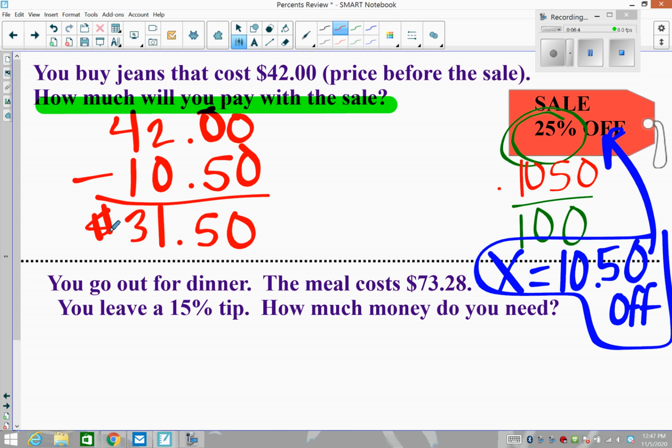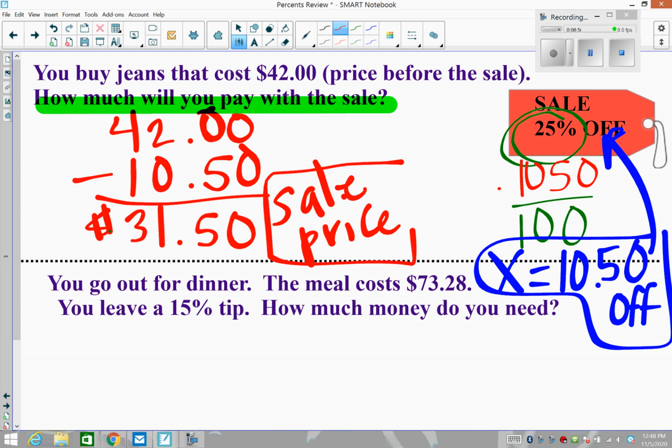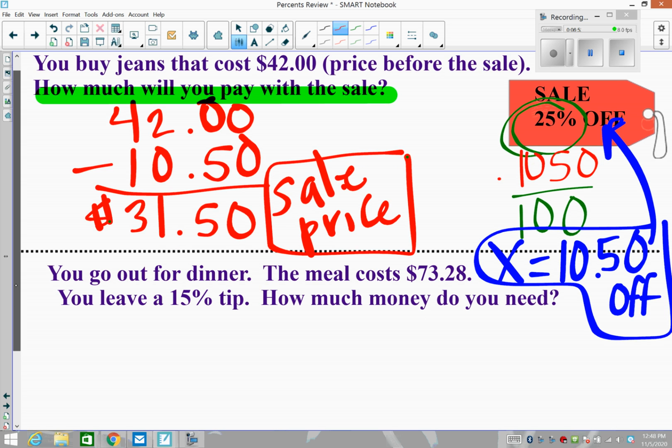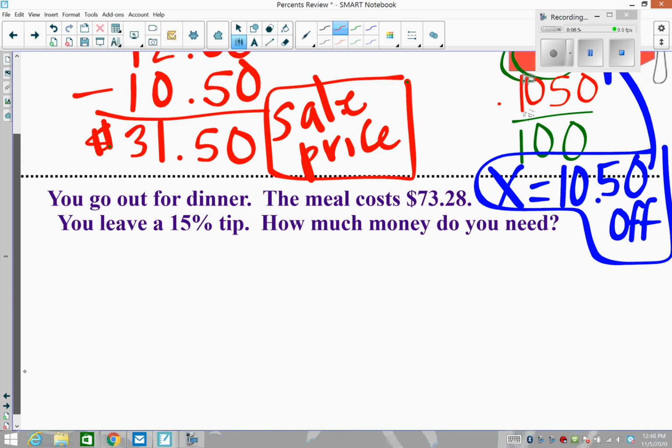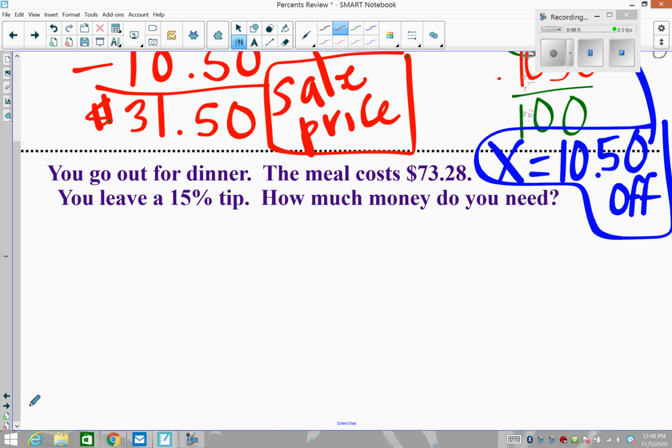You can definitely use a calculator for that. We call that the sale price, because it's on sale. That's the price you pay with the sale discount. So kind of two steps there. First, find the discount and then figure out what you pay.